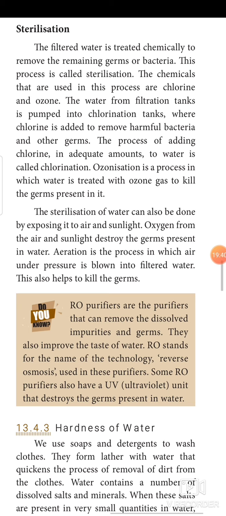Ozonation is a process in which water is treated with ozone gas to kill the germs present in it. The sterilization of water can also be done by exposing it to air and sunlight. Oxygen from the air and sunlight destroy the germs present in the water. Aeration is the process in which air under pressure is blown into filtered water. This also helps to kill germs. So these are all the different steps to purify water.